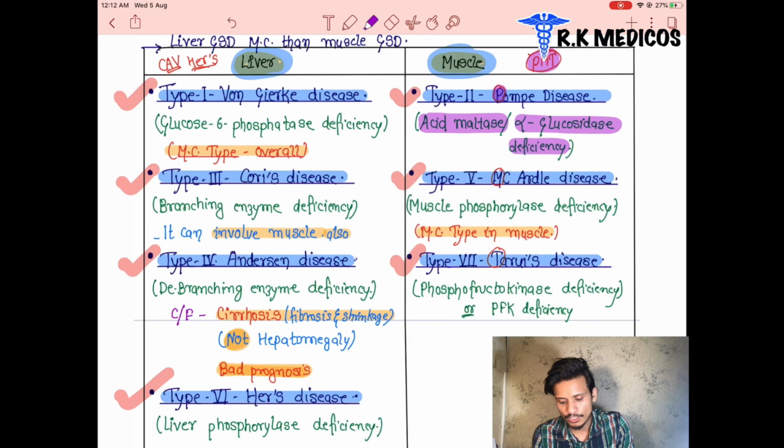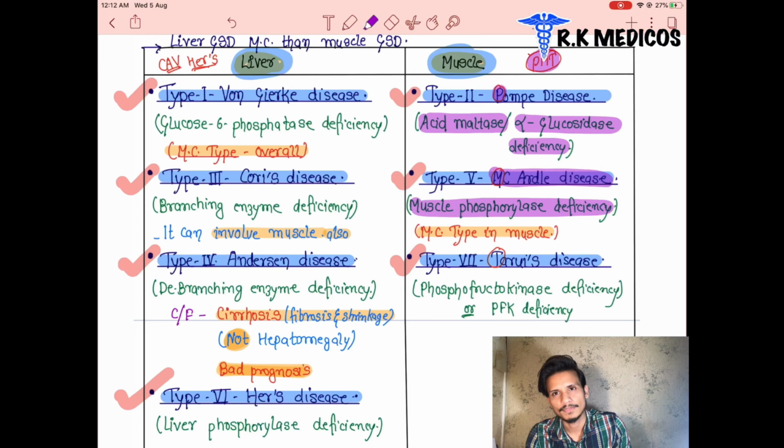In McArdle's disease, there is a deficiency of the enzyme muscle phosphorylase, and this is the most common glycogen storage disease in the muscles. So now you can tell me which is the most common glycogen storage disease in the muscles. That is McArdle's disease. And which enzyme is deficient in this? Muscle phosphorylase enzyme is deficient.